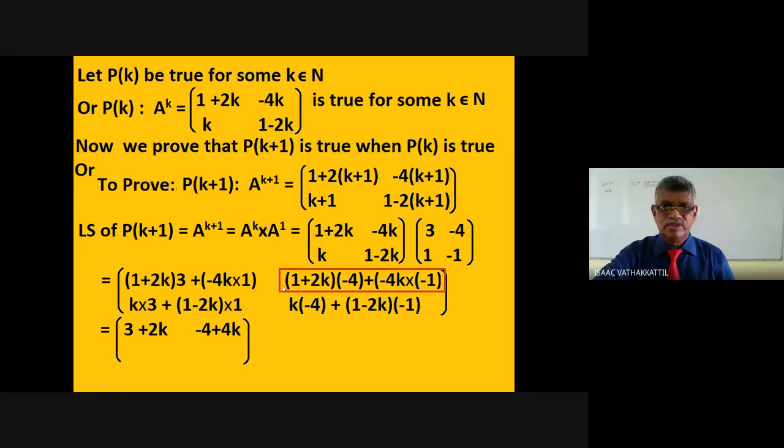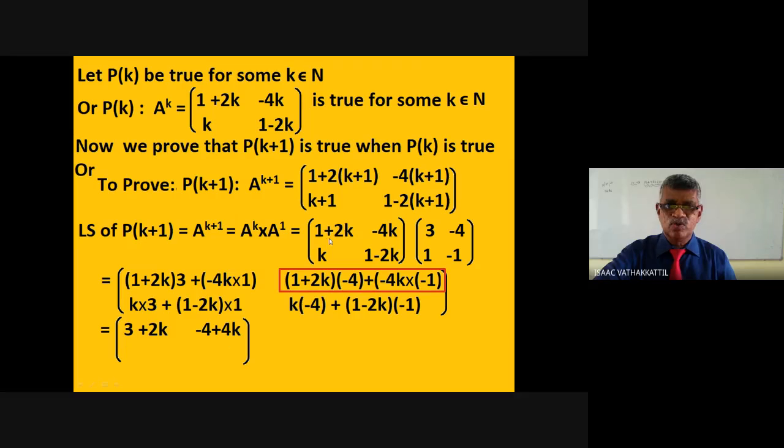Just a minute. This element is first, minus 4 into, this is first row. Now this is plus, sorry, this is plus, okay. Minus 4 plus 4k, correct. Minus 4, some error happened here.